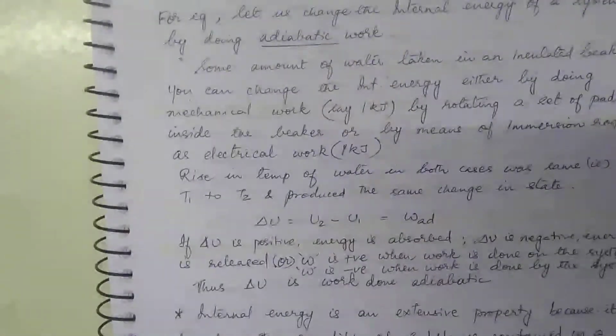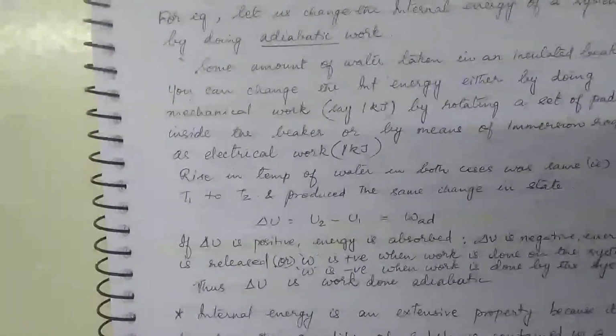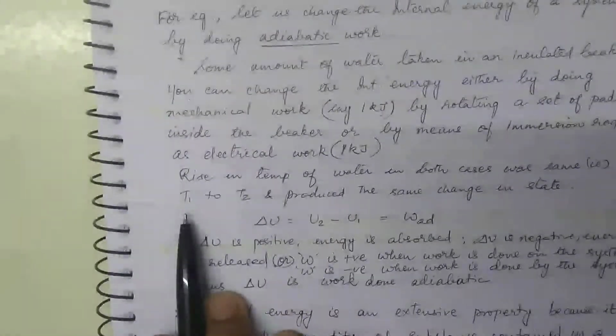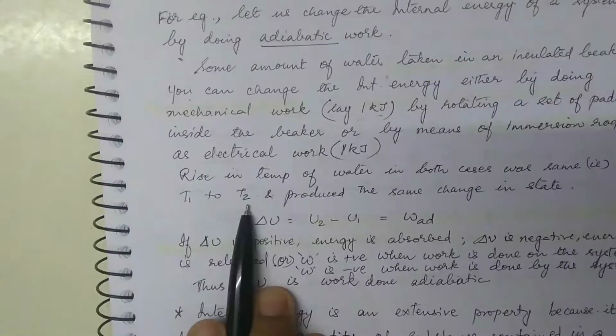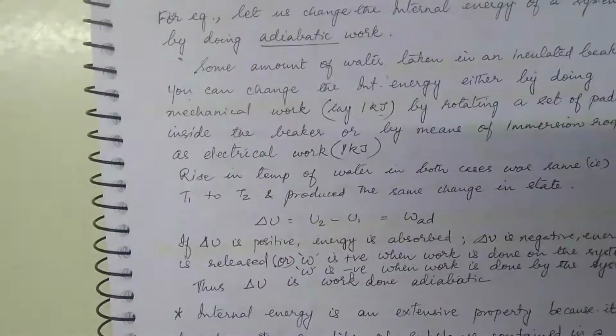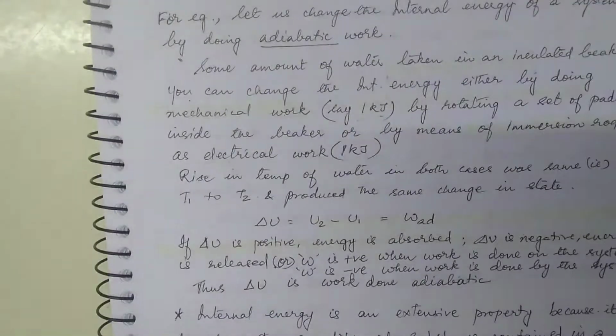Temperature of water rises. Now the amount of work, the churning that you are doing or the rotation of the paddle wheel, is worth say 1 kilojoule. Okay, and it increases the temperature of water from T1 to T2. Either you can do it like this, or electrical work means you can put an immersion rod inside the beaker, and you switch it on and the temperature of the water inside the beaker increases, and that is also equivalent to 1 kilojoule. Okay, so understand this and do it.